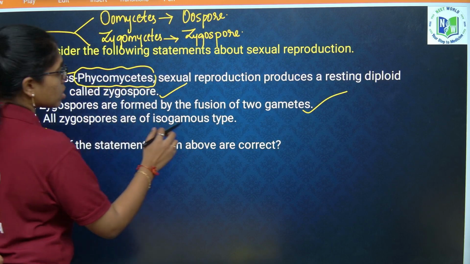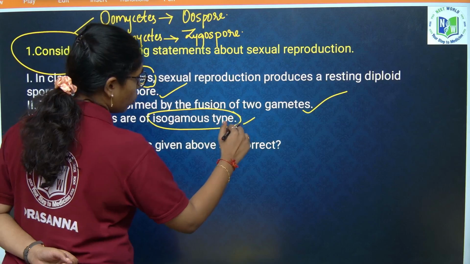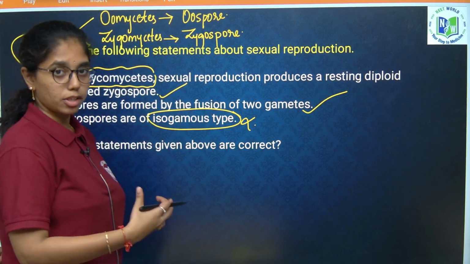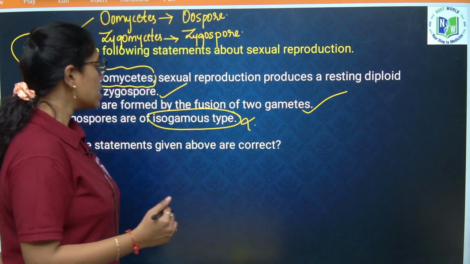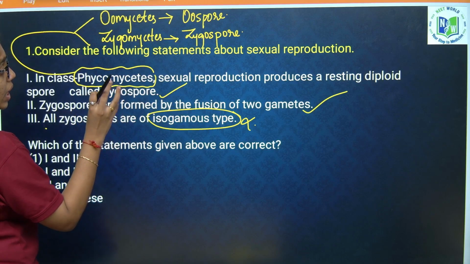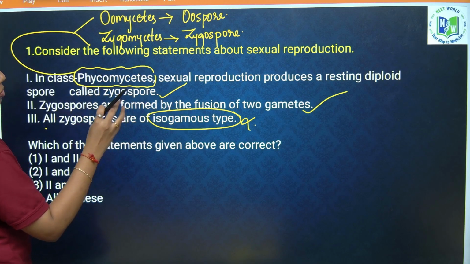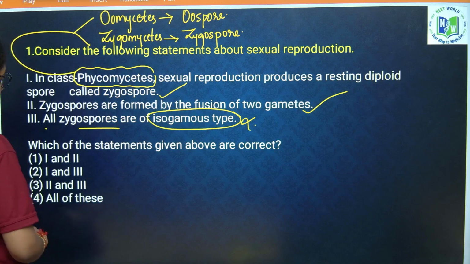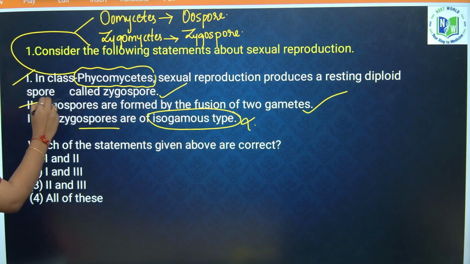All zygospores are of isogamous type. No. Zygospores are formed as a result of any of these: iso, aniso and oogamous type of sexual reproduction. Clear? They are zygotes, or else the diploid spore-like cells which are formed post sexual reproduction. They are not of isogamous type. So yes, statements 1 and 2 are correct. Our answer will be 1.